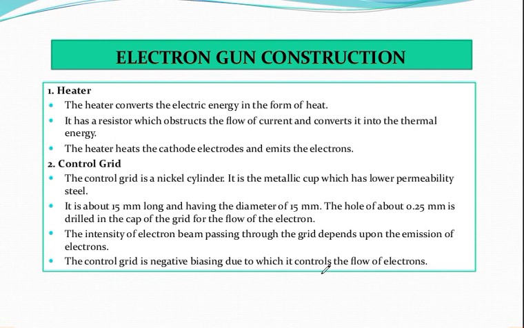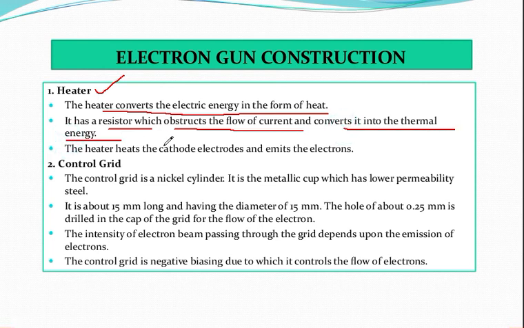So we are talking about the construction of what? Electron gun, isn't it? So the first thing is a heater. You can see the heater. What is the function of a heater? Basically the heater converts the electrical energy into heat. Next, it has a resistor which obstructs the flow of the current and converts it into thermal energy. And finally, the heater heats the cathode electrode and emits the electrons.